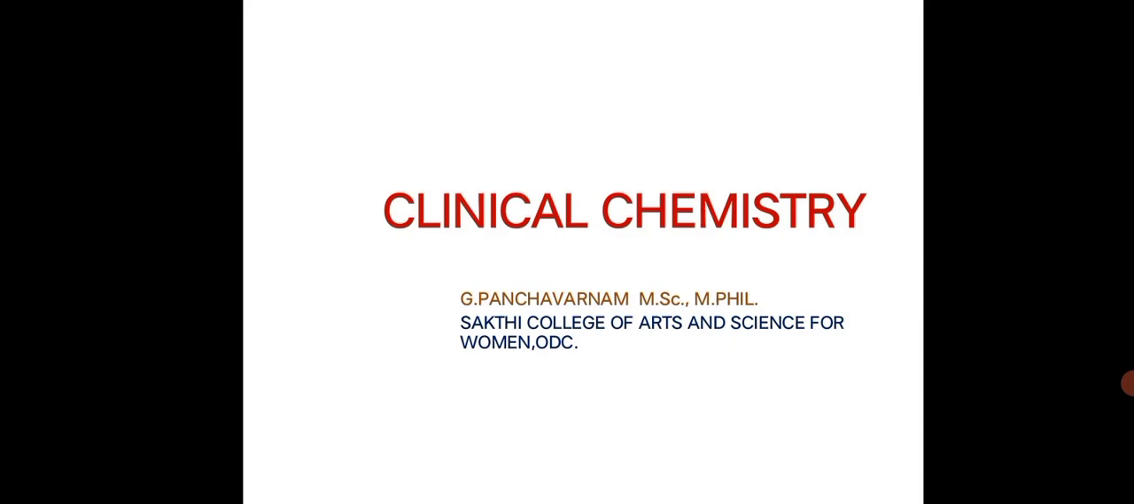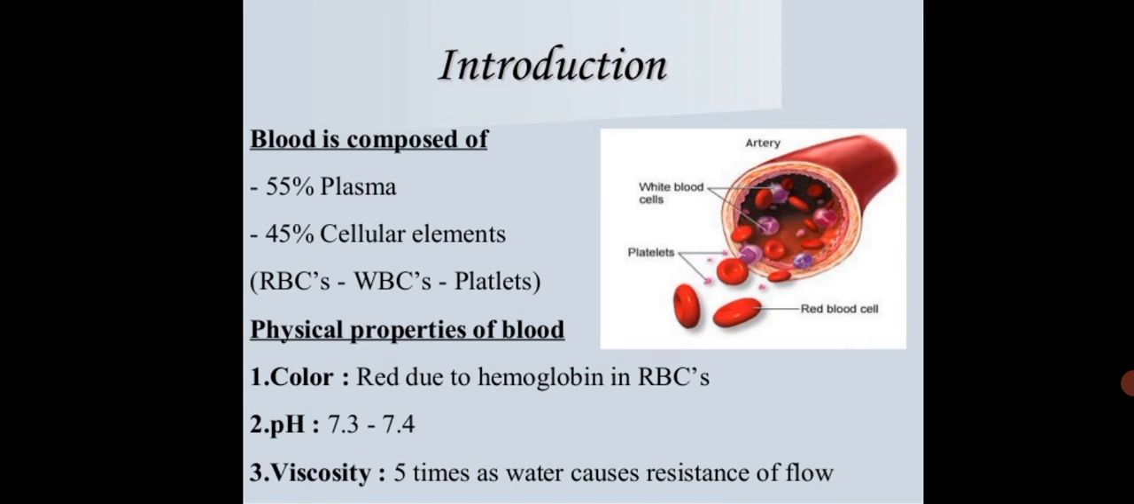Today I talk about clinical chemistry, one part of blood cells. The first one, introduction of blood. The blood is composed of 55% plasma and 45% cellular elements. They include RBC, WBC, and platelets. That means RBC is red blood cells, WBC means white blood cells, and platelets.